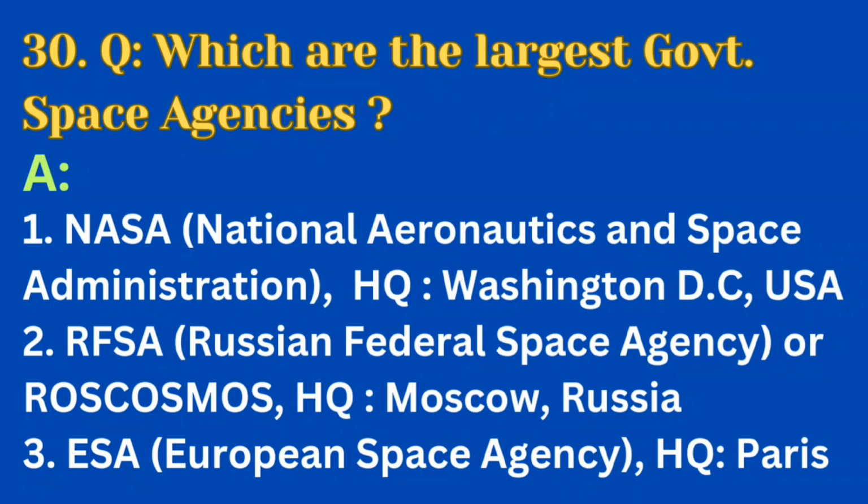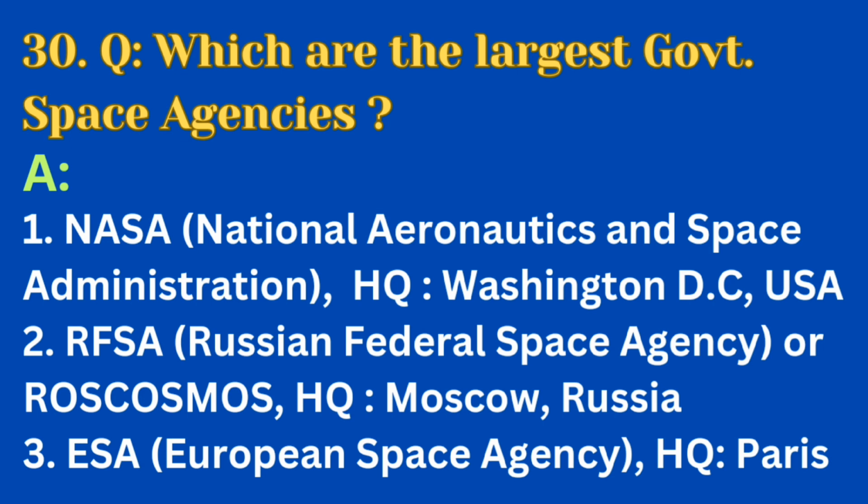Students, this is the last question, question number 30. This is a very important question for exams. Which are the largest government space agencies all over the world? The answer is number 1, NASA. Its full form is National Aeronautics and Space Administration. Its headquarters is in Washington, D.C., USA, United States of America.